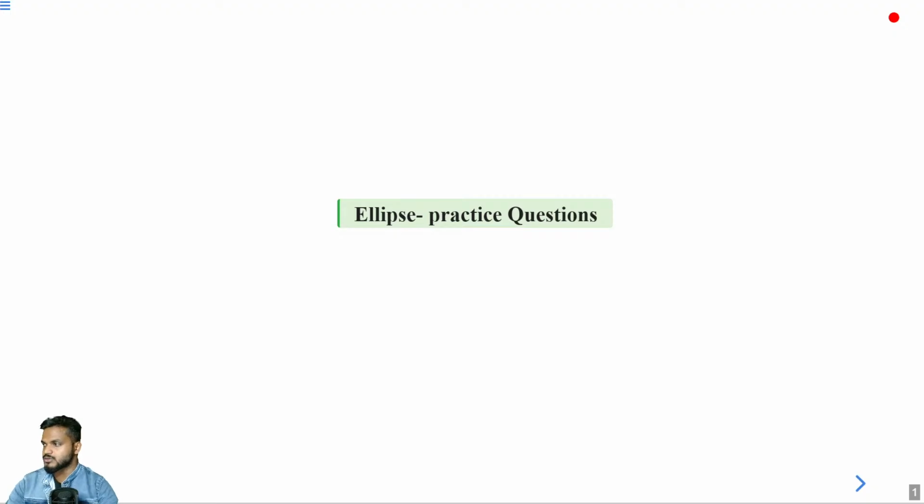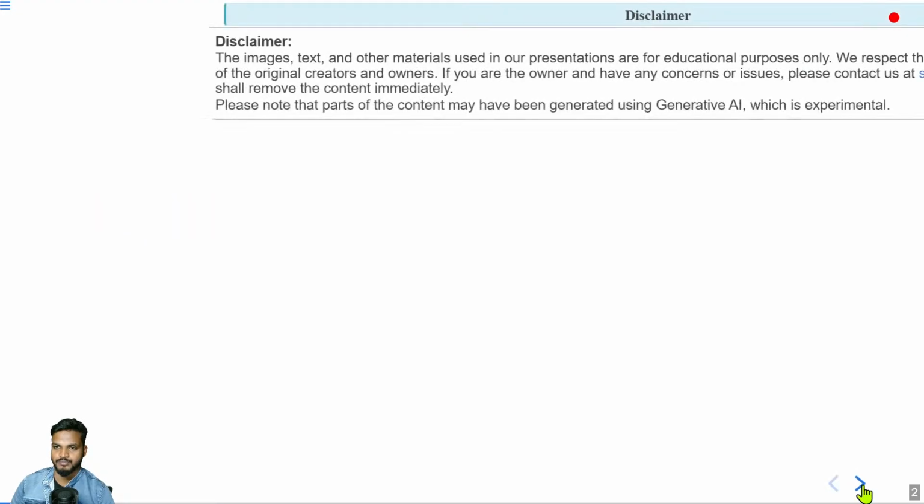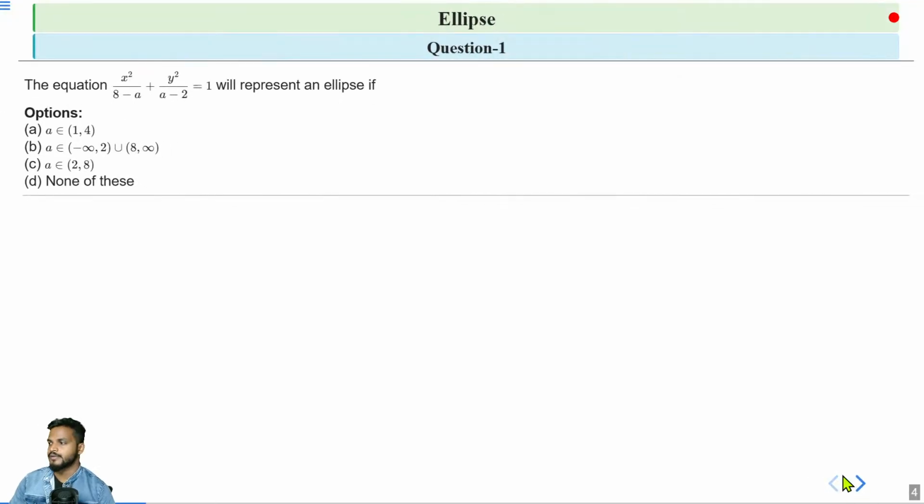So now we'll practice some questions on ellipse. First question: the equation x square by 8 minus a plus y square by a minus 2 is equal to 1 will represent an ellipse if option A, a belongs from 1 to 4; option B, a lies from minus infinity to 2 union 8 to infinity; option C, a belongs to the open interval 2 to 8; and option D, none of these. Okay, so try this question.